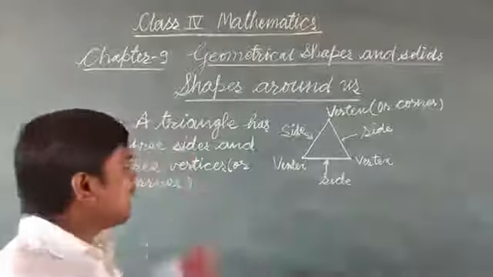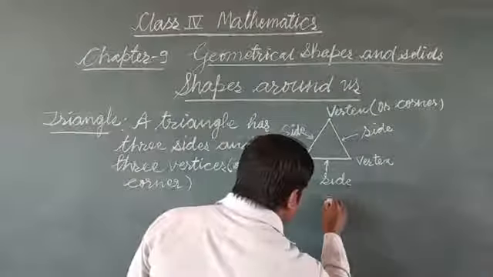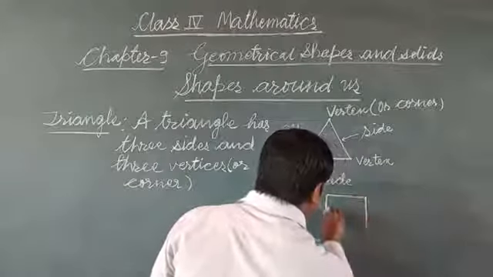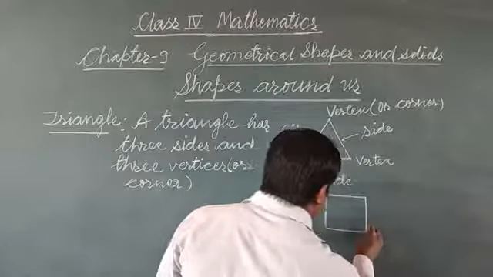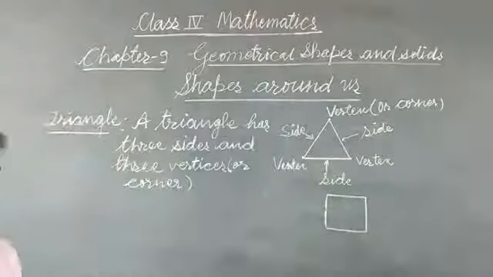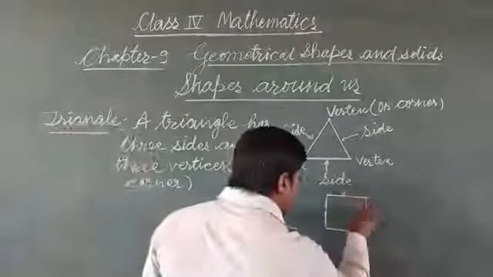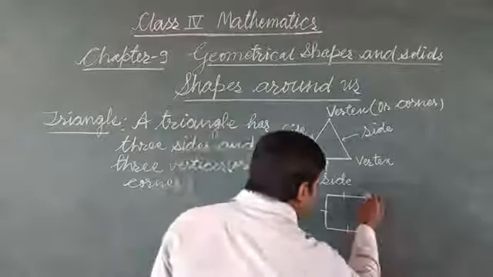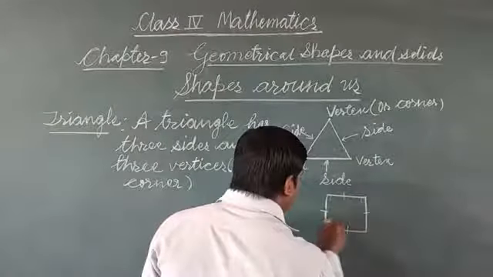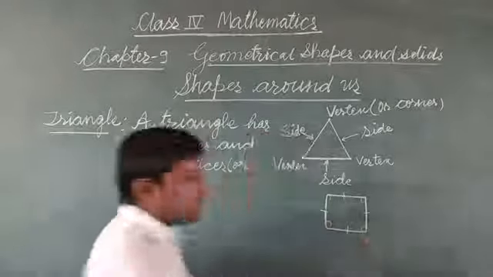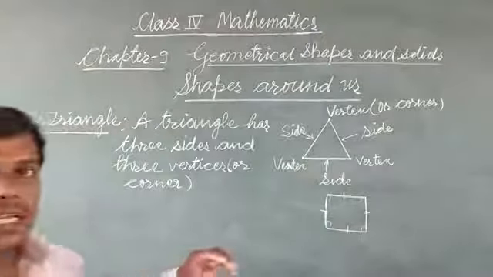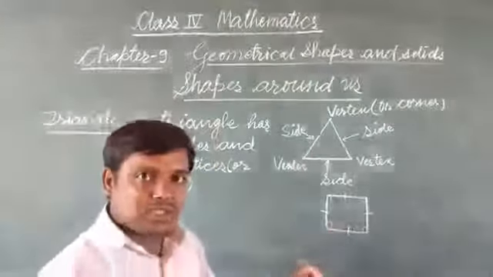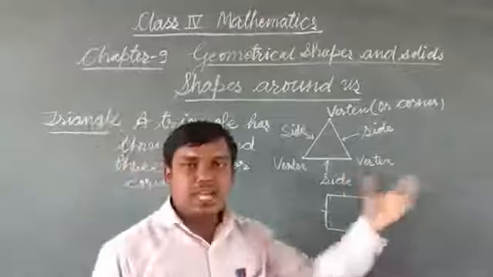Okay. Another one you see this kind of shape. It is called a square. All these sides are equal to each other, and these angles are also equal to each other. Here I am not going to discuss about the angles in these geometrical shapes. Only I am going to discuss with you sides and vertices.